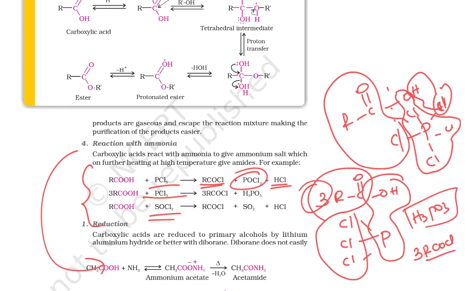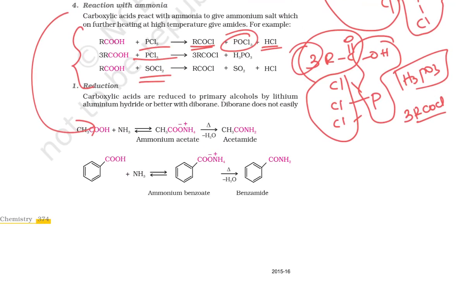So next is the reaction with ammonia, right? If it reacts with ammonia, at that time, the carboxylic acid acts as an acid, and your NH3 acts as a base.